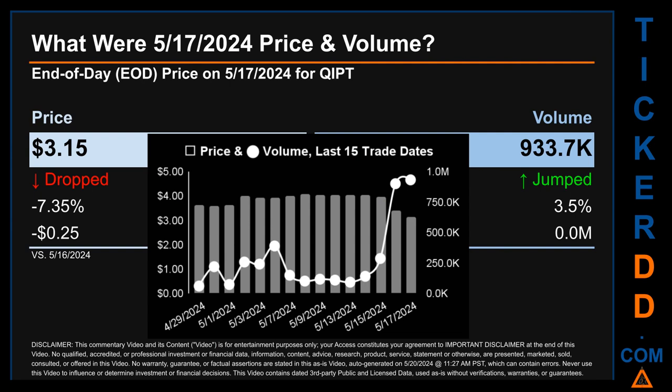Across a range of 92 cents, the max and minimum end-of-day price were respectively 4.07 and 3.15. Volume saw a range of 873,000, from a day low of 60.7 thousand to a day high of 933.7 thousand.